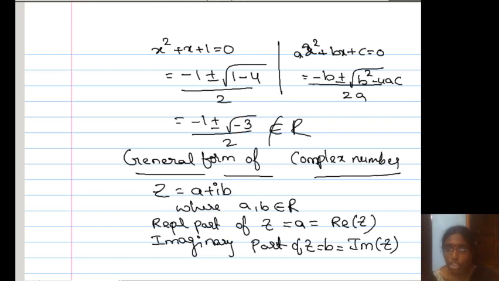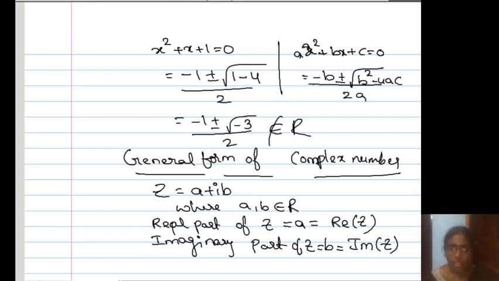So the imaginary part of Z means only B, not iB. You don't write iB here, only B. So B is a real number, but we say imaginary part because it is the coefficient of i.